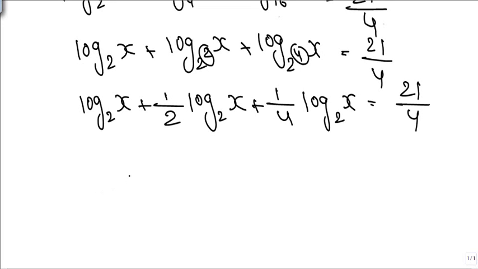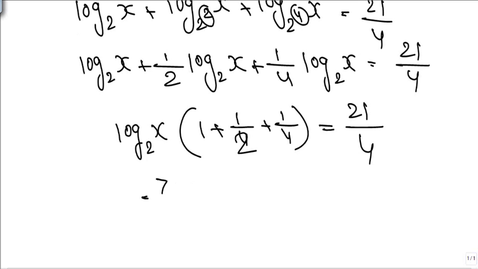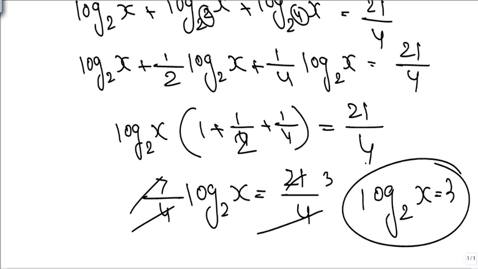So now what we get here is log to the base 2x into bracket 1 plus 1 by 4 plus what? 1 by 2. Sorry, 1 by 2, 1 by 4. So what it comes out is nothing but is equal to 21 by 4. So this is nothing but 7 by 4 log to the base 2x, 21 by 4. Cancelled, 7 3s are. Log 2x is nothing but 3.